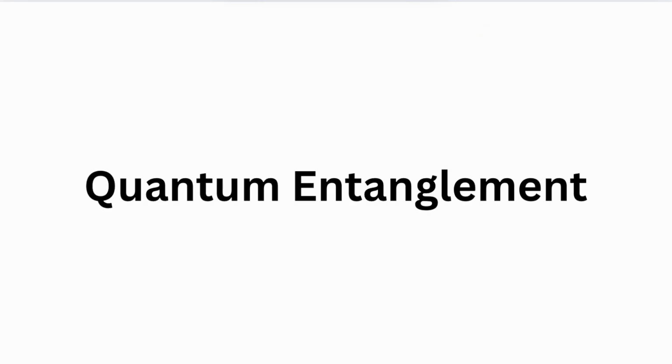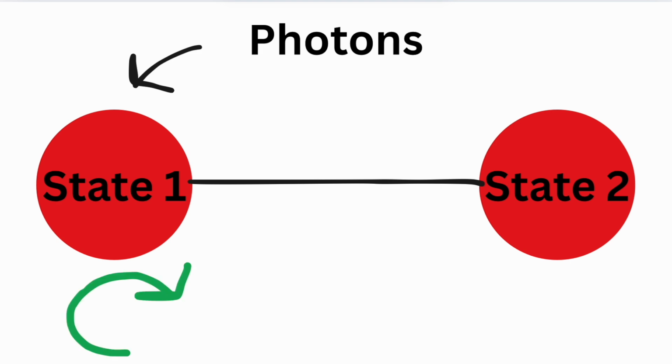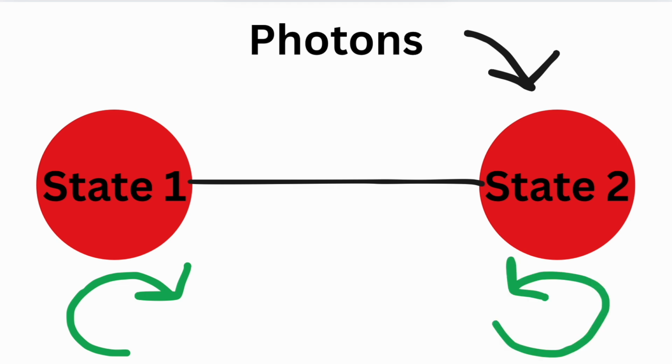So there's this concept called quantum entanglement, and in our case, for example, the photons have two states. Both of these states are interlinked or entangled with one another. Now, here's the fun part. For the first state, if it has a specific measurement, suppose a clockwise rotation, then the second state will always have the opposite measurement, meaning an anti-clockwise rotation.